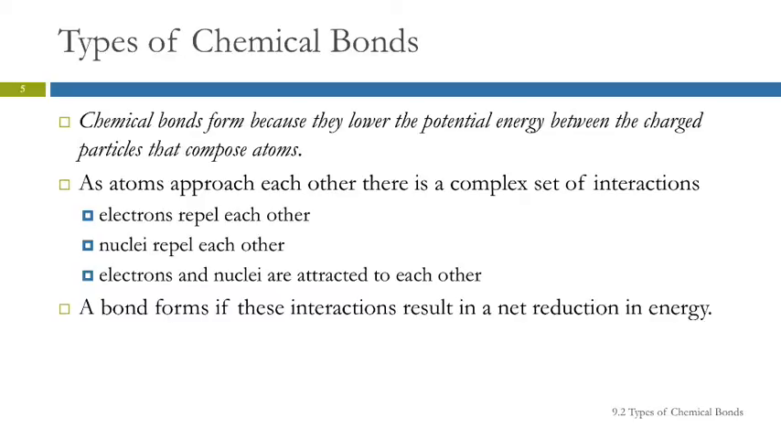It just doesn't happen. So chemical bonds form because they lower the potential energy between the charged particles that compose atoms. Atoms have protons, which are positively charged, and electrons that are negatively charged. And an atom can lower its potential energy by bonding with another atom. There's a lot of interactions going on here. We've got electrons repelling each other. We've got nuclei repelling each other. And then we have electrons and nuclei being attracted to each other. So it's a complex set of interactions. A bond will form if the combination of those interactions results in a reduction in energy.